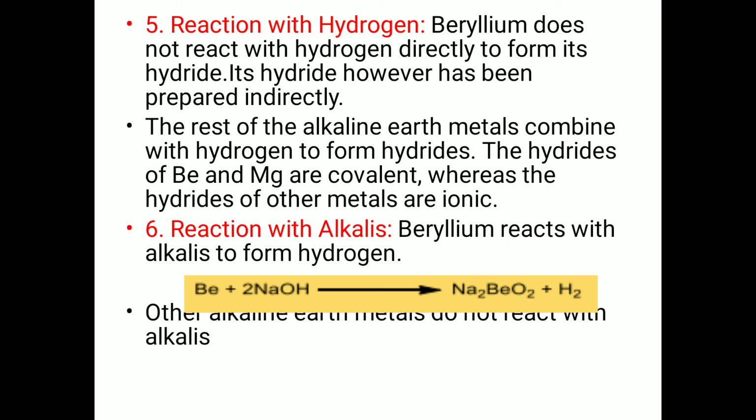Reaction with alkalis. Beryllium reacts with alkalis to form hydrogen. Here the reaction is given. Beryllium reacts with base, and here it gives off hydrogen gas. Other alkaline earth metals do not react with alkalis.